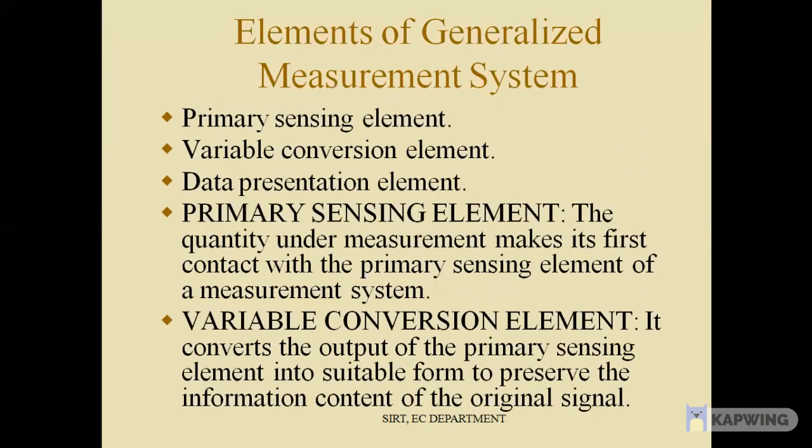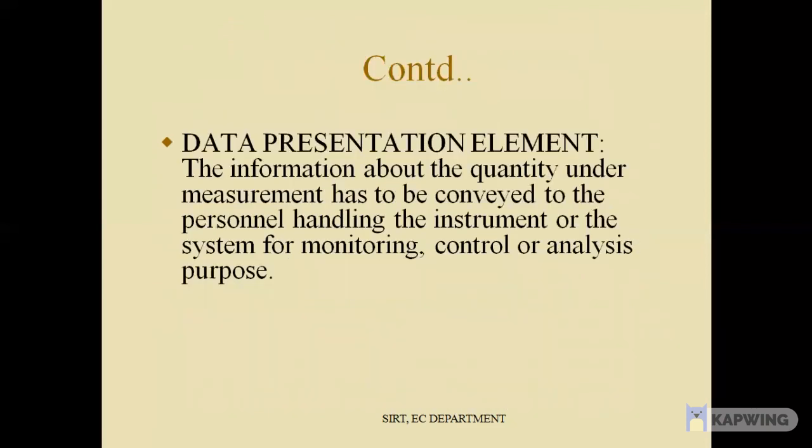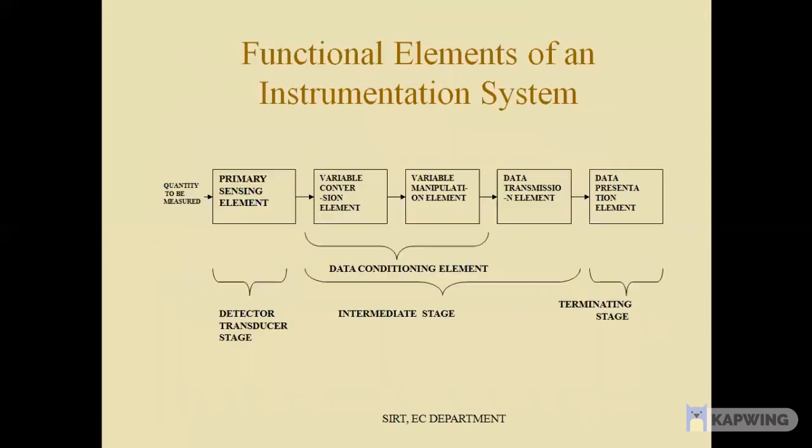Elements of a generalized measurement system: primary sensing element, variable conversion element, data presentation element. In the primary sensing element, the quantity under measurement makes its first contact with the measurement system. The variable conversion element converts the output of the primary sensing element into a suitable form to preserve the information content of the original signal. In the data presentation element, the information about the quantity under measurement has to be conveyed to the personnel handling the instrument or the system for monitoring, control, or analysis purpose.